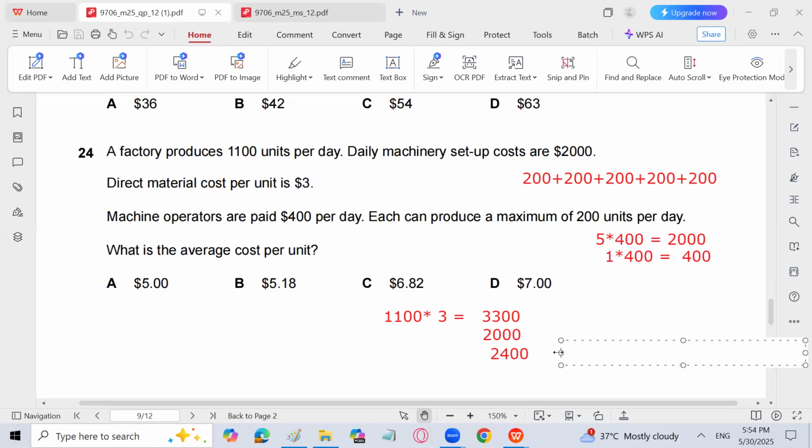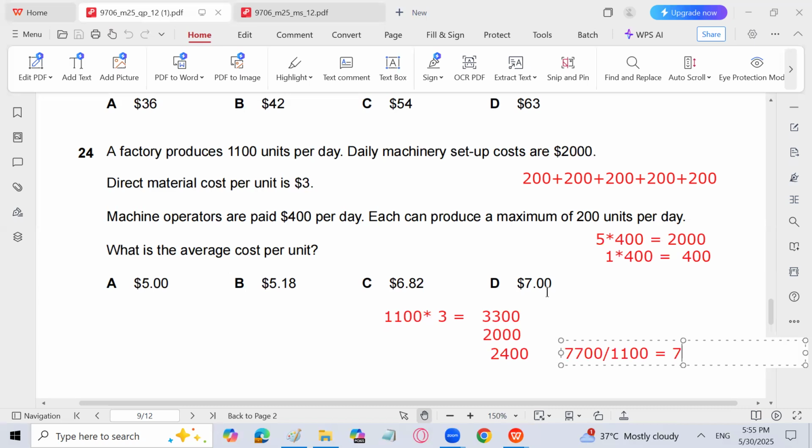3300 plus 2000 plus 2400, that is 7700. Divided by 1100, which is the units. So average cost per unit is 7. So D is the answer. 7 is going to be the answer for this 24 MCQs. That average cost per unit is 7.